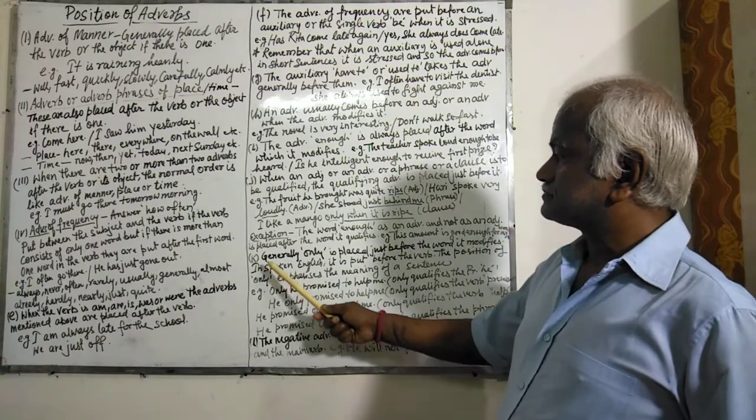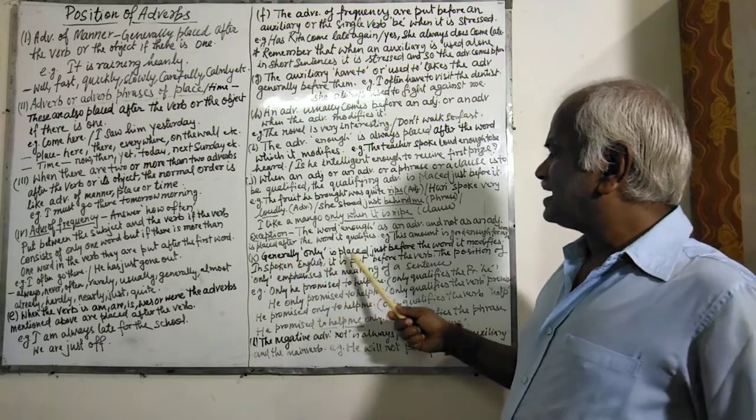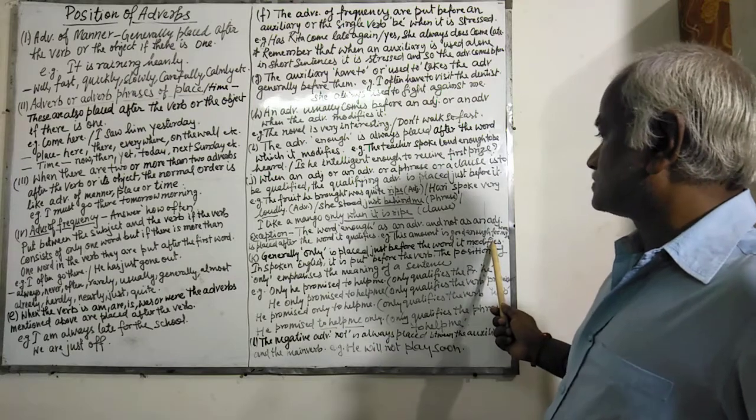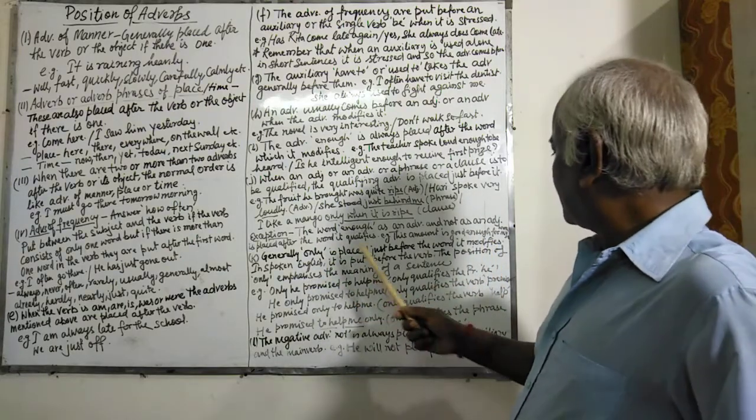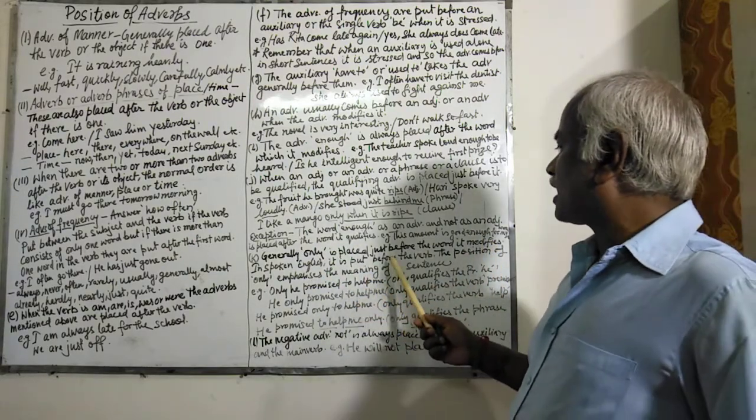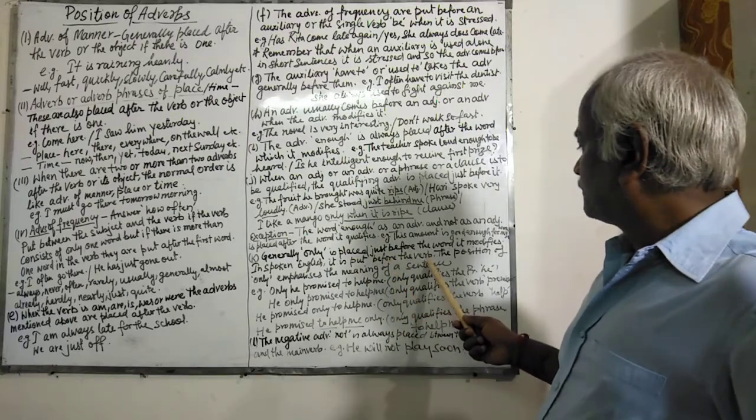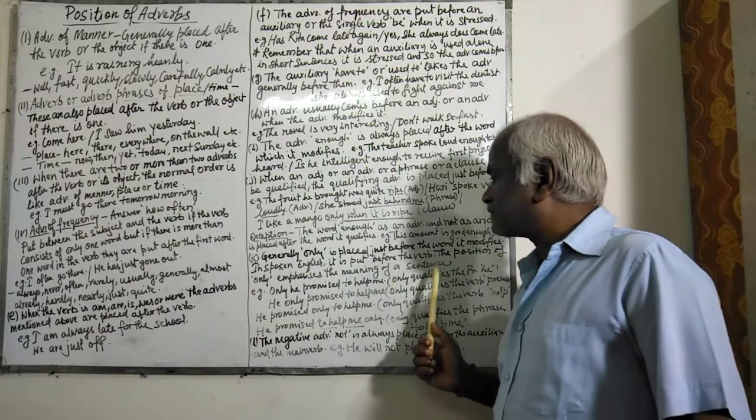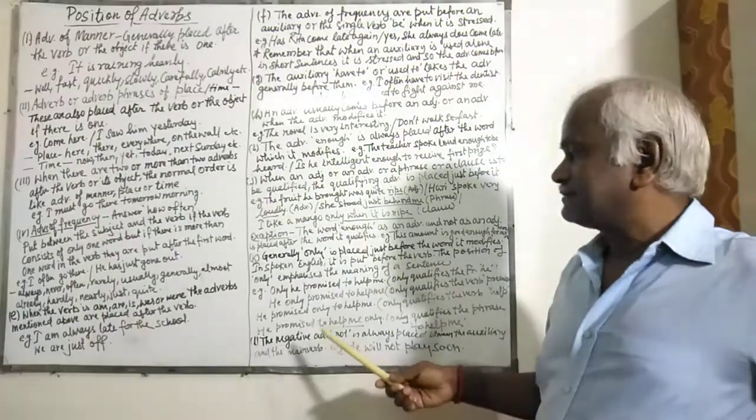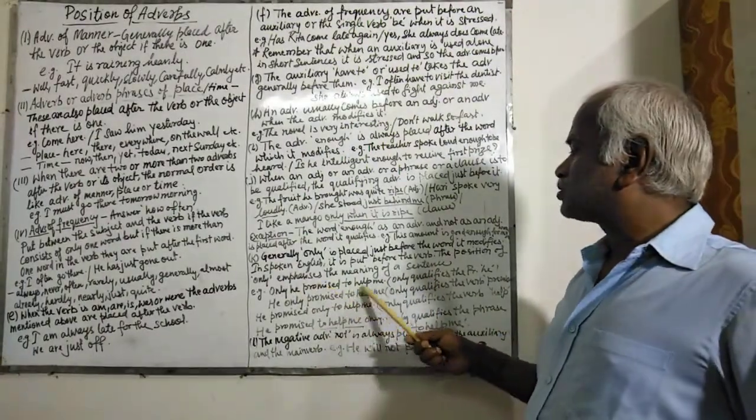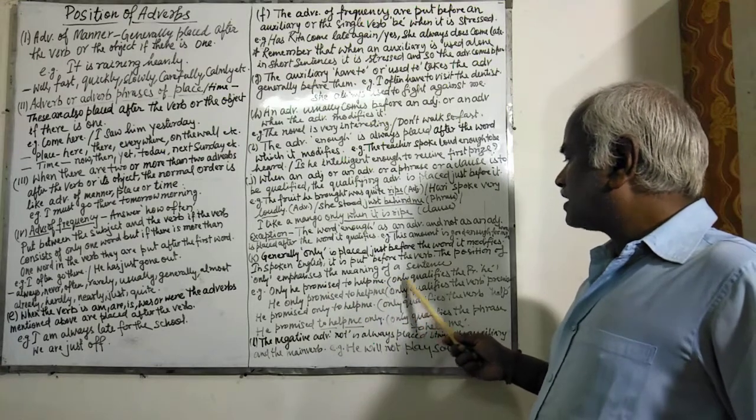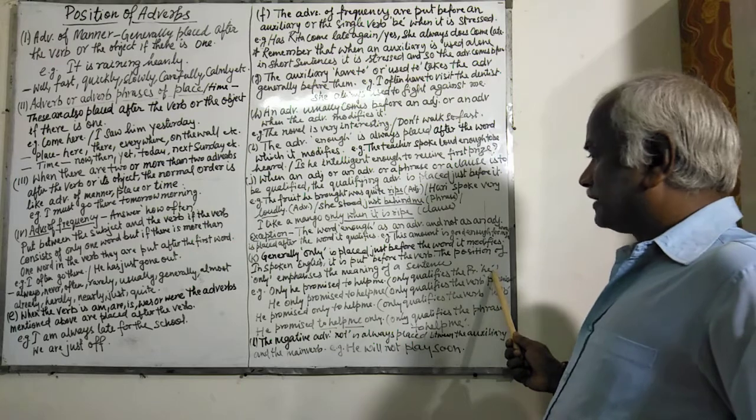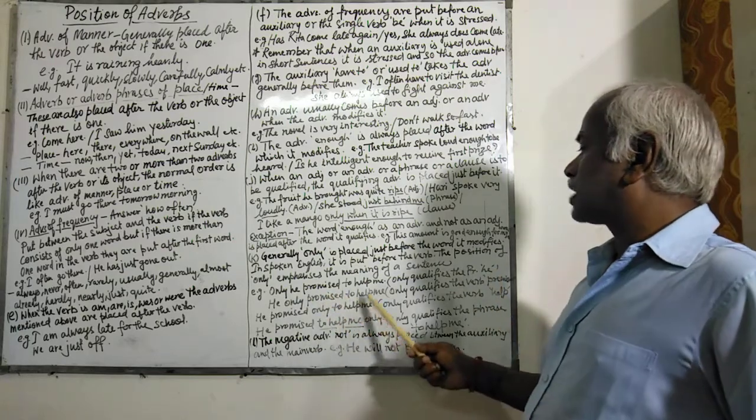Next rule is, generally only is placed just before the word it modifies. In spoken English, it is put before the verb. The position of only emphasizes the meaning of a sentence. For example, only he promised to help me. Here, only qualifies the pronoun he. He only promised to help me.